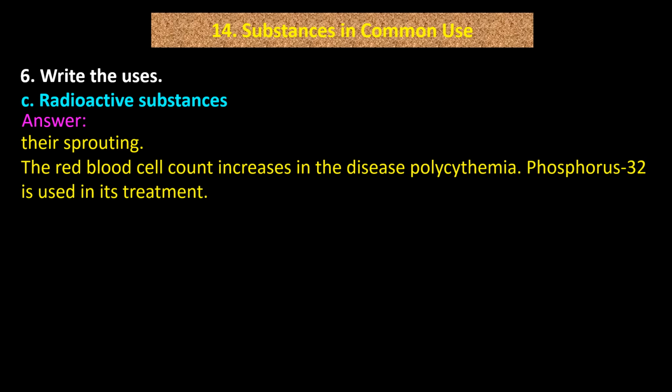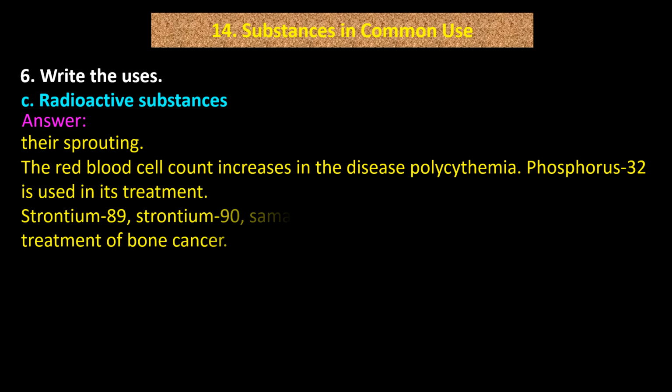The red blood cell count increases in the disease polycythemia. Phosphorus-32 is used in its treatment. Strontium-89, strontium-90, samarium-153 and radium-223 are used in the treatment of bone cancer.